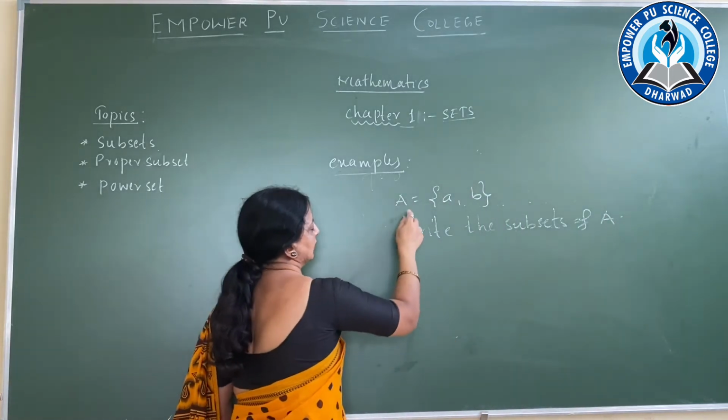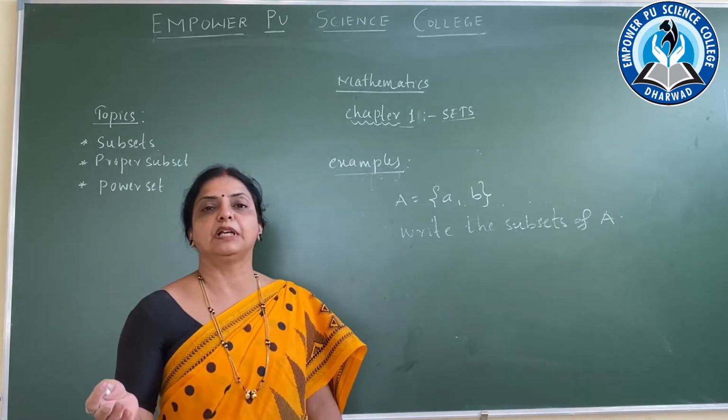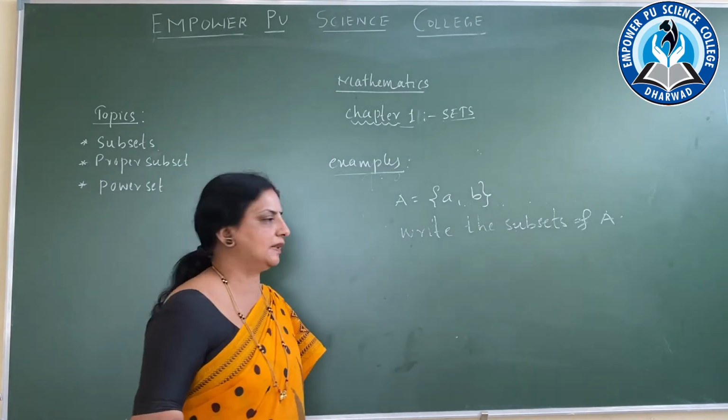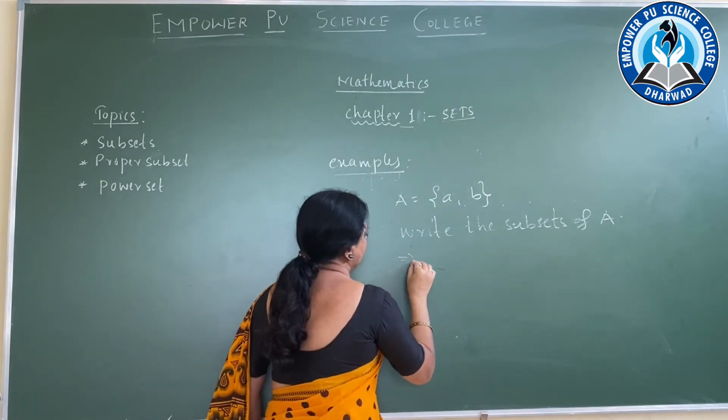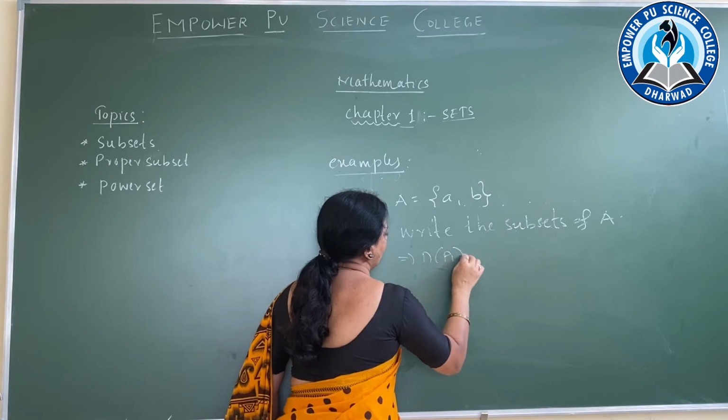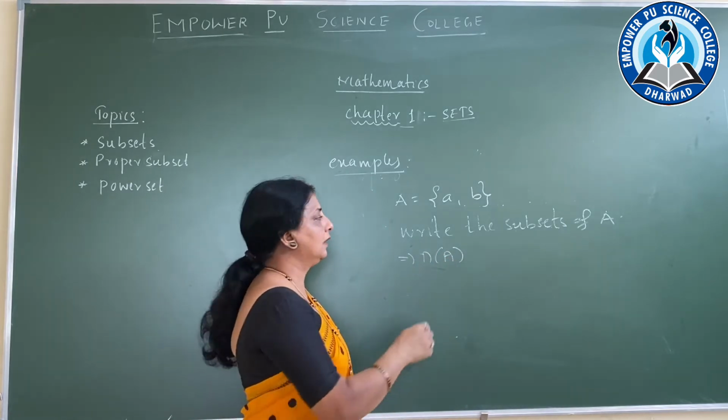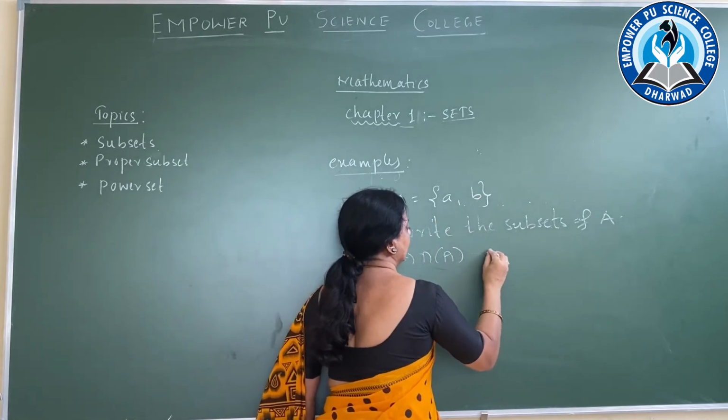So what happens? Whenever we have to write the subsets of any set, we have to count the elements. What are the elements? n of A is equal to how many are there? 1 and 2. n of A is 2.